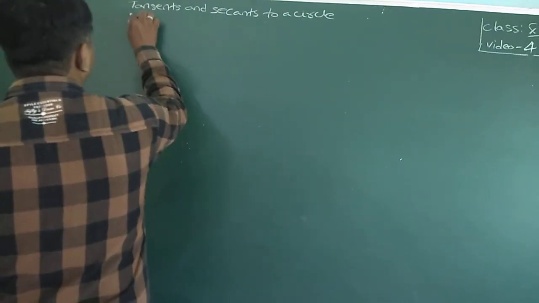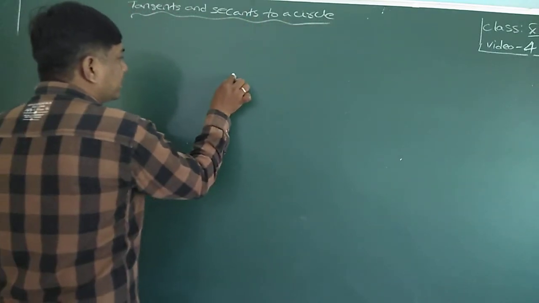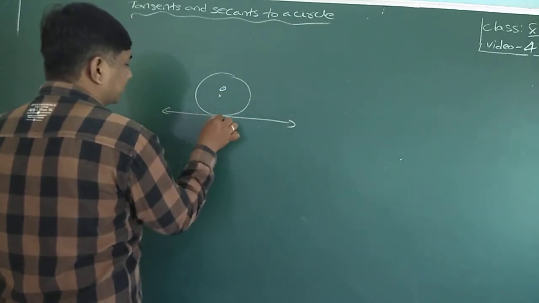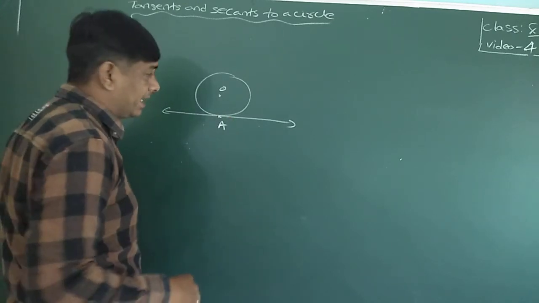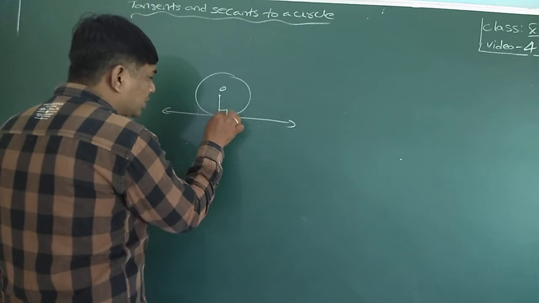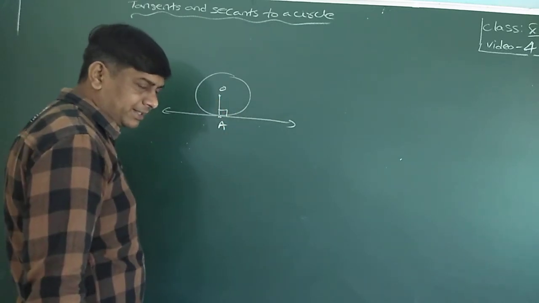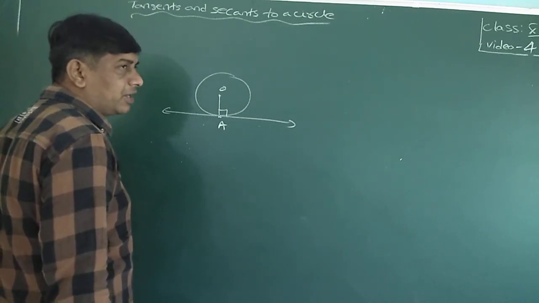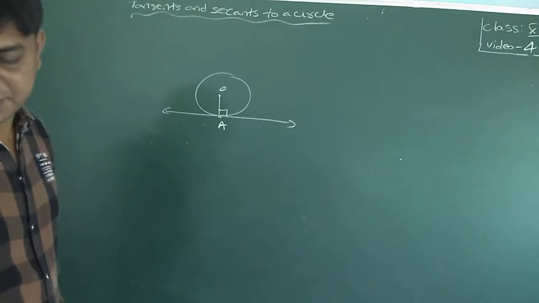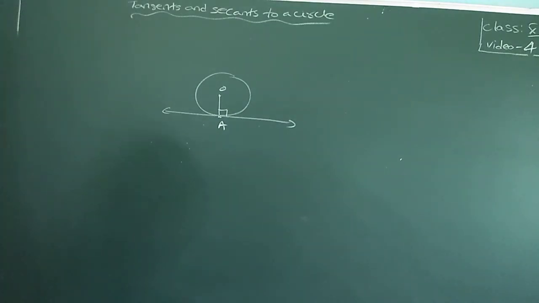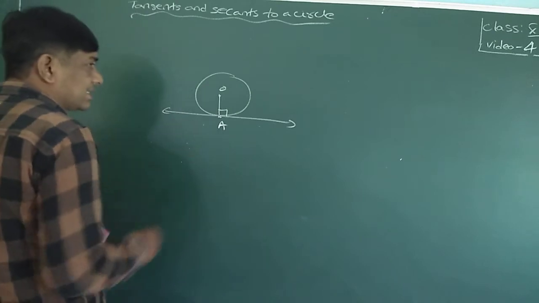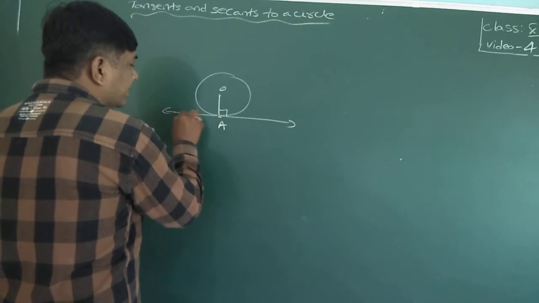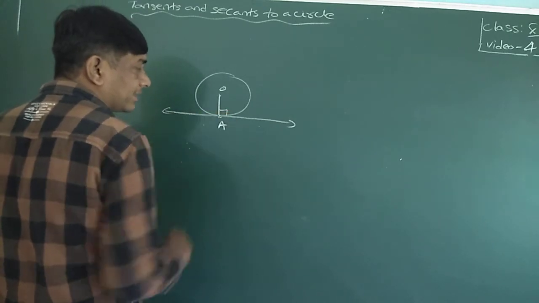Okay, now see here. This is a circle, center of the circle O, tangent, point A, point of contact. This OA is always perpendicular to the tangent. This theorem only I explained last class. Recall the definition: OA is perpendicular to this tangent at a point of contact.